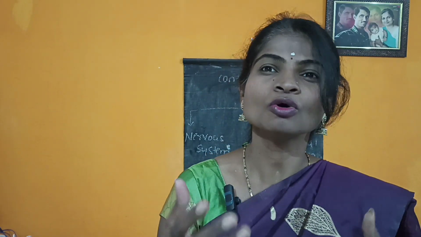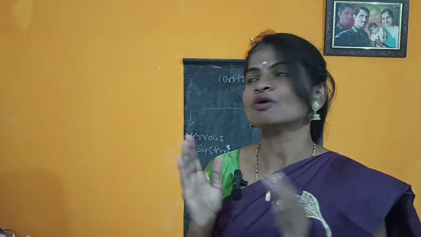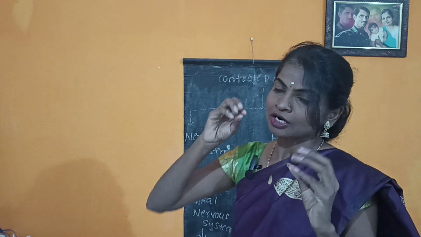To perform or achieve this process, a minimum of 2 to 3, or 2 to 4, 5 body parts like this are syncing, or joined together, to perform some activity. This is nothing but coordination. Not only teaching, whatever the process, either a life process or a normal process, whatever takes place in our body, some of the body parts are joined together and help to continue that process. That is called coordination.